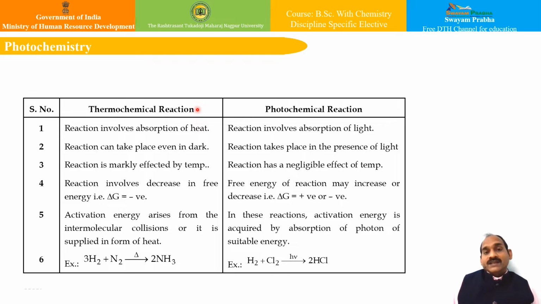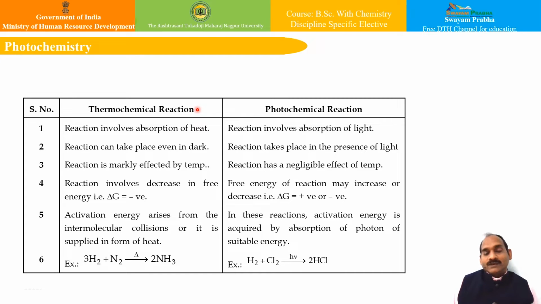There are many examples, a large number of different types of reactions that can be brought about by the exposure of suitable lights to substances. And there can be many examples. So two well-known examples of photochemical reactions are photosynthesis and the formation of HCl from H2 and Cl2, which is otherwise not possible.